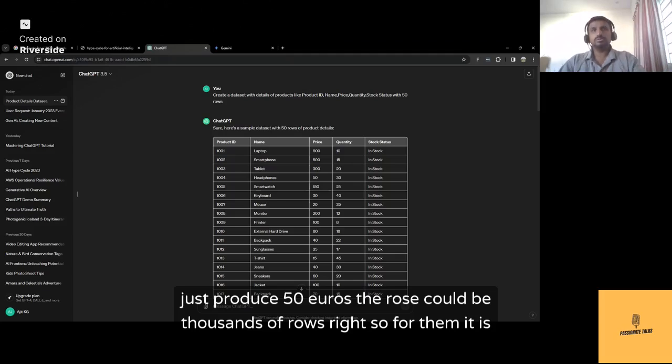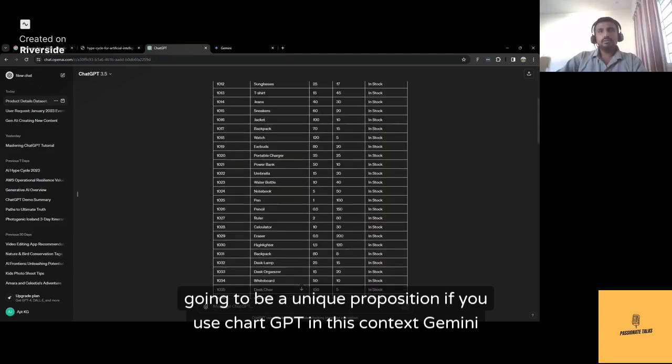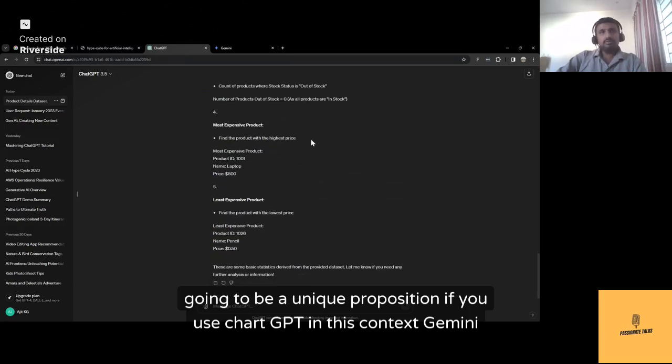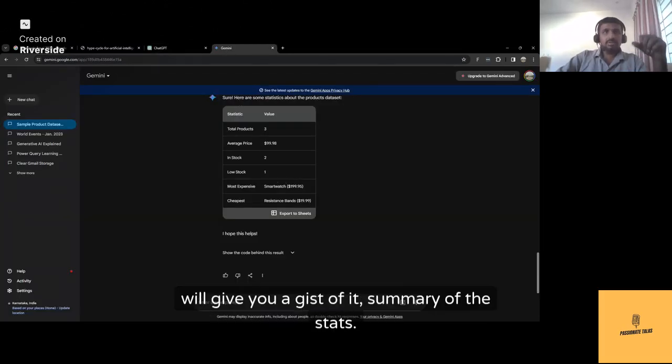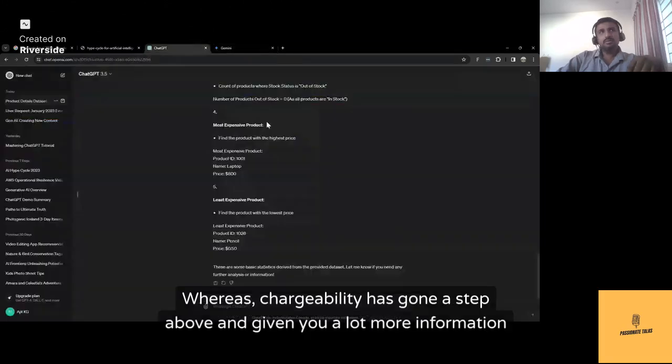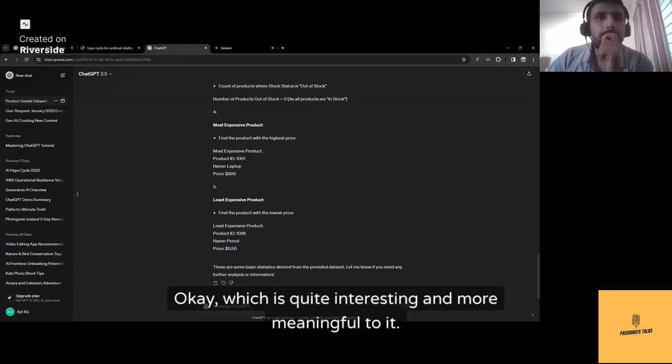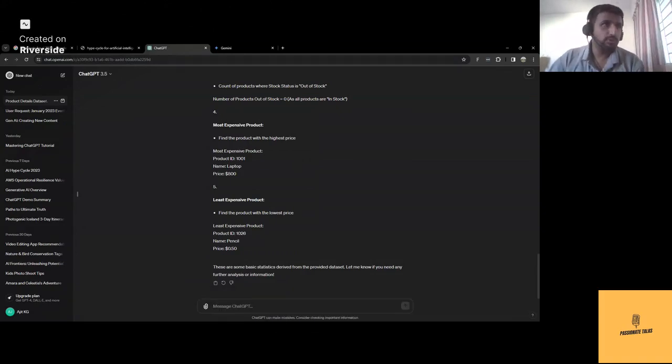The rows could be thousands of rows, right? So for them, it's going to be a unique proposition. If you use ChatGPT in this context, Gemini will give you a gist of it, a summary of the stats, whereas ChatGPT has gone a step above and given you a lot more information here. Okay, which is quite interesting and more meaningful to it.